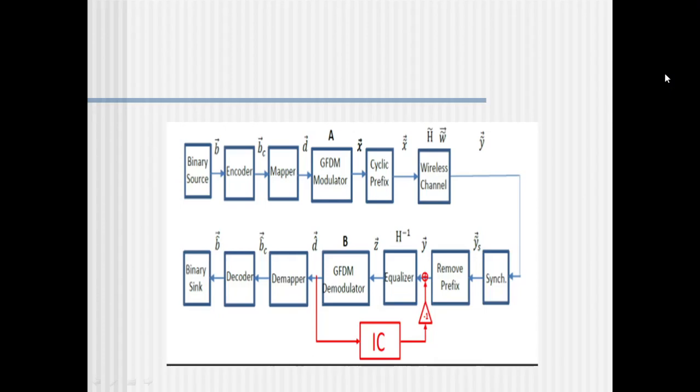Here we can see a receiver and transmitter of a GFDM modulator. The only difference is that the interference cancellation algorithm is applied after the GFDM demodulator and it is fed back to the equalizer. This will give a reception which will be free of ISI.